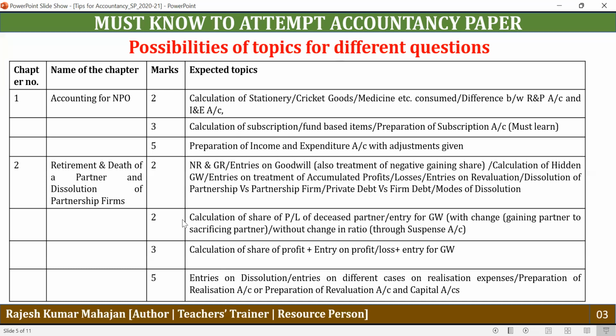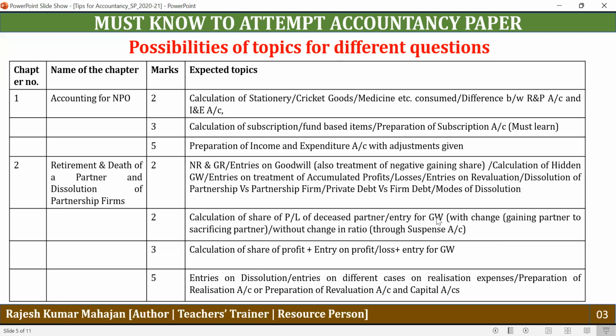And under this question, from the death of a partner is expected to be asked, and you may have a question like calculation of profit or loss of a deceased partner, and entry for the goodwill of the deceased partner. And there can be 2 instances: where the ratio between the remaining partners changes, and sometimes it may not change.